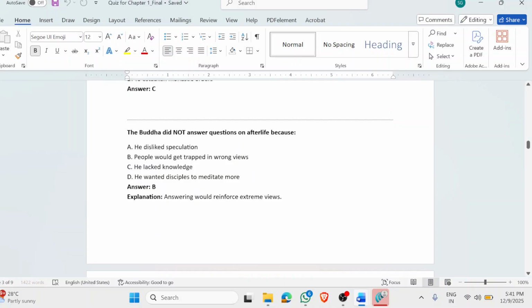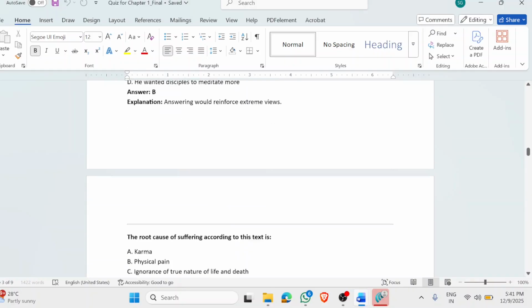The Buddha did not answer questions on the afterlife. There is a passage where Buddha was asked by the followers, what will happen to you after death? What happened to you before death? In that case, the Buddha remained silent, because ultimately it's not that he didn't have knowledge. It's just that it was something very immaterial. And whatever he says, people are going to construe in different ways and have different views about it. So that's the reason he kept silent at that time.